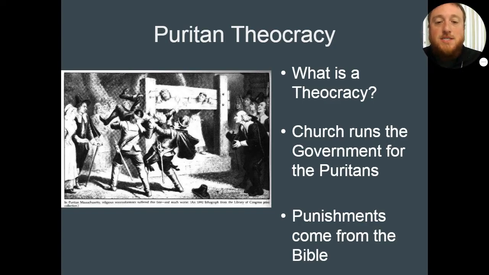Then any punishments that would happen to these people because they broke any laws, anything like that, would come from the Bible, right? And so you see a lot of things where we look at and we're just like, why in the world would they do something like that? That's because in the Bible, that's what it said. So they're using that to govern and punish people for breaking the laws there. All right, so that is the New England colonies.